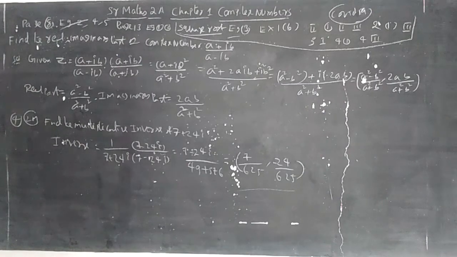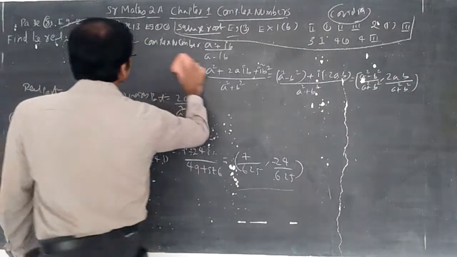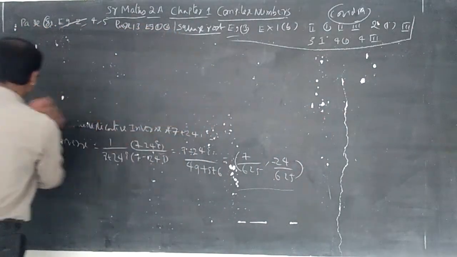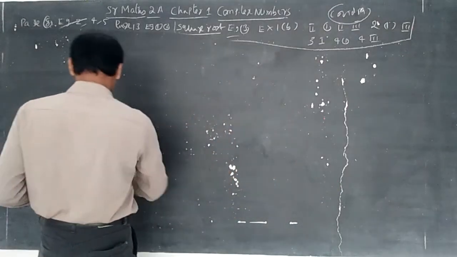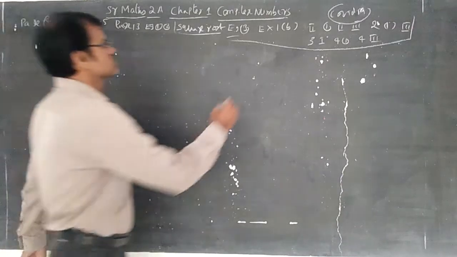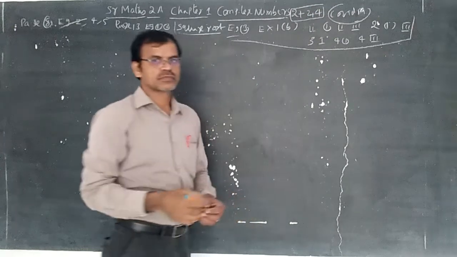Now, the fifth question. This is an important 4 marks question. The chapter weightage is 2 plus 2 plus 4.